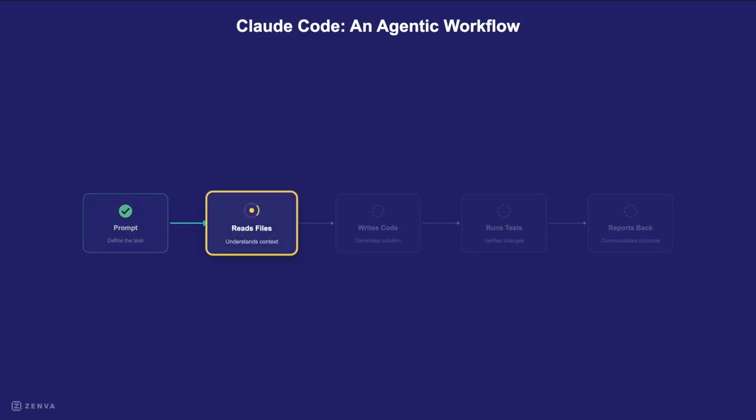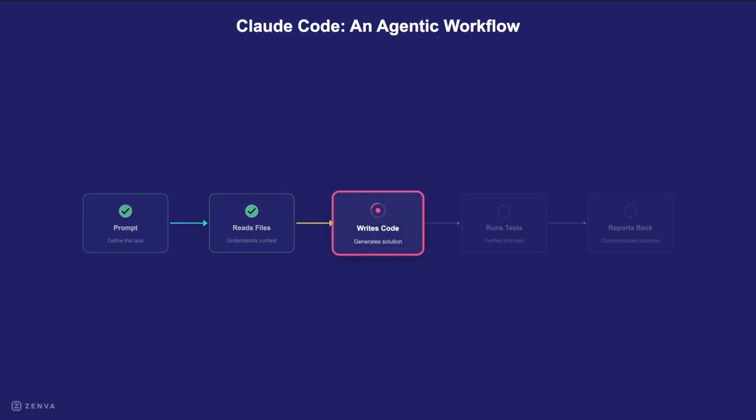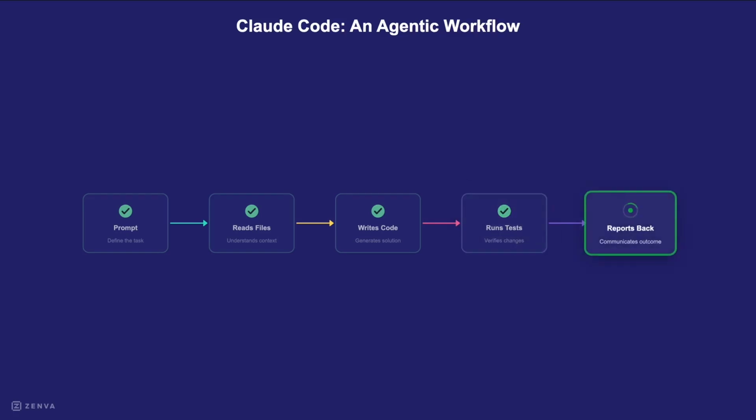After your prompt, Claude reads files. It gathers info, understanding your project to make sure its work fits in. Knowing your task and project, Claude writes code. It creates the solution, making your directions real with its coding skills. But Claude also runs tests. This makes sure that the changes work as you want them to, catching problems early. Finally, Claude reports back to you, telling you what it did. You get a summary of the work, confirming that your idea has been done right.